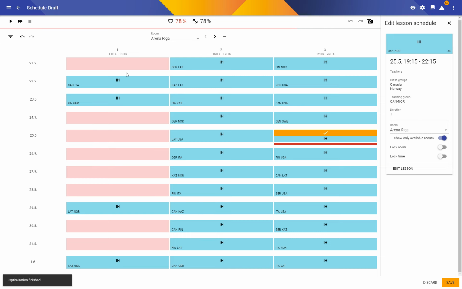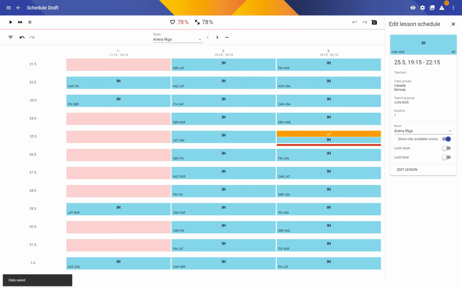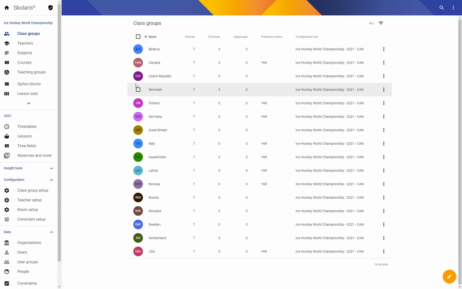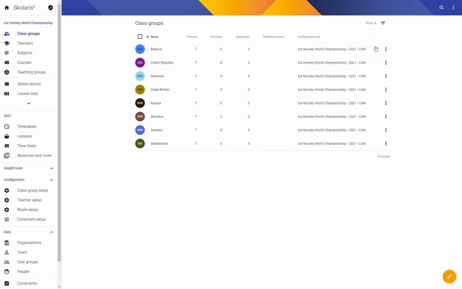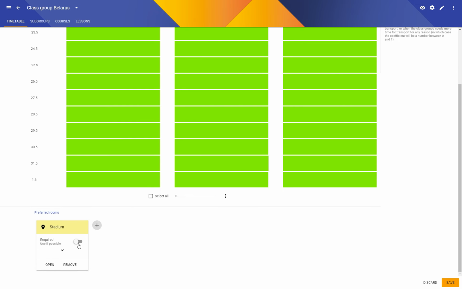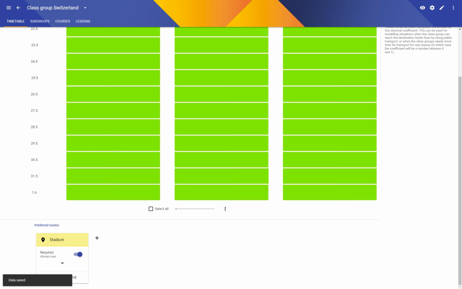Okay, one more tweak. I can see a problem here. There's a Denmark-Sweden match in Arena Riga, which is valid because we forgot to say that all the Pool A teams have to play in the stadium. So that is one more thing that could prevent us from creating the perfect schedule.